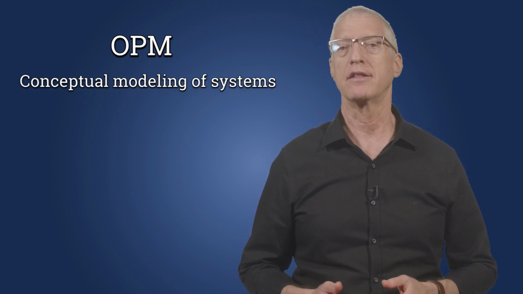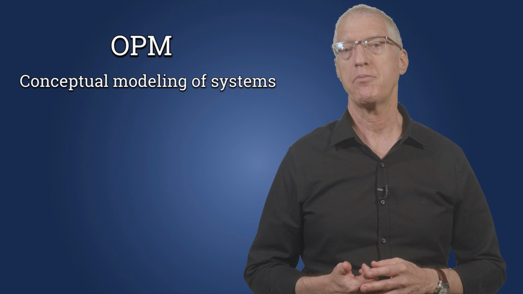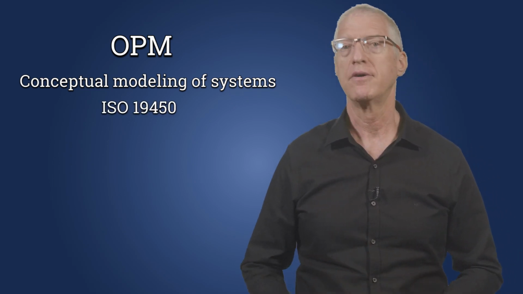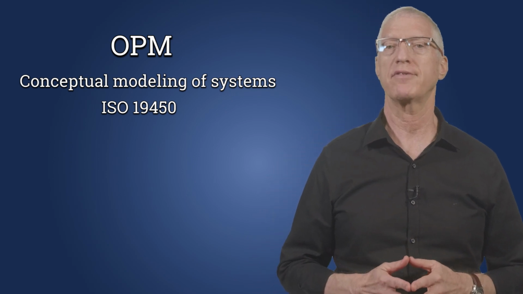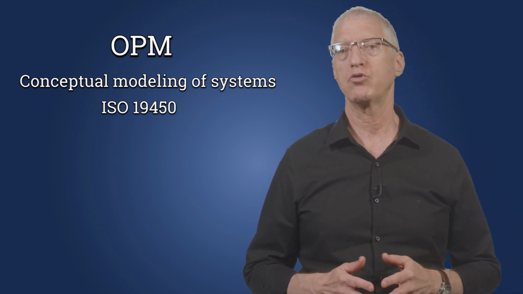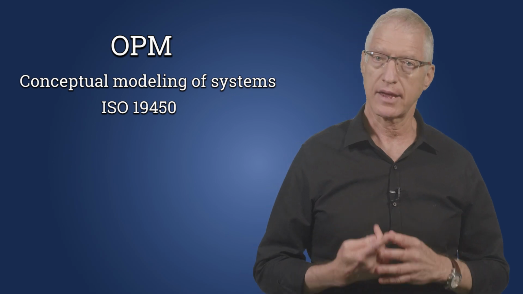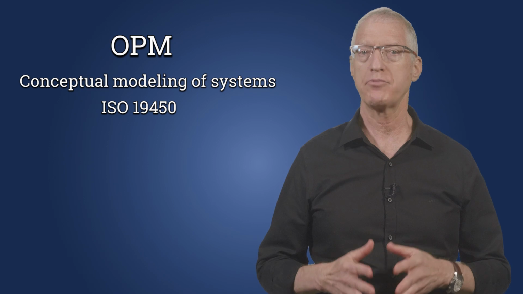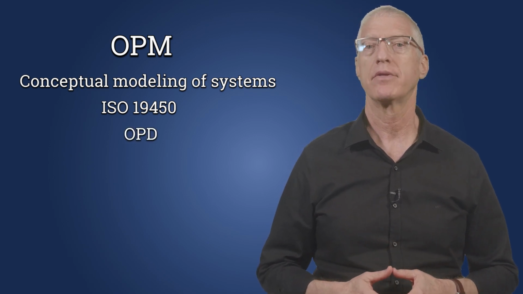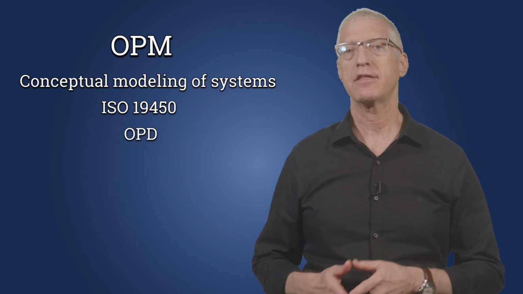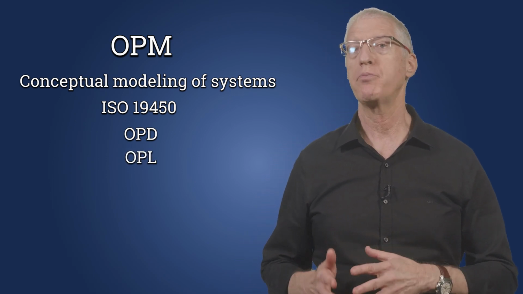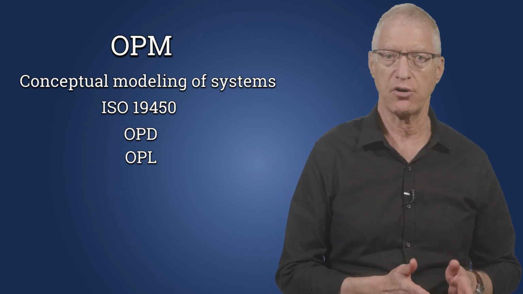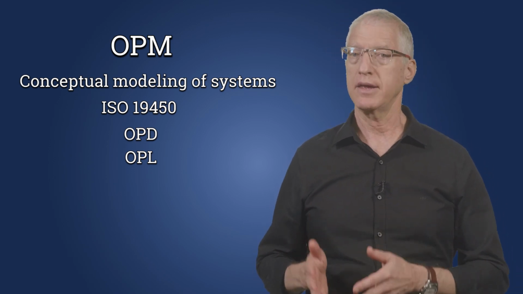It has several advantages. First, OPM is recognized as ISO 19450. Therefore, an increasing number of Fortune 500 companies use OPM to model their systems. Second, OPM has only one kind of diagram, Object Process Diagram, or OPD. Additionally, OPM makes use of Object Process Language, or OPL, which is a subset of Natural English. It is therefore straightforward, and the basics are easy to learn.